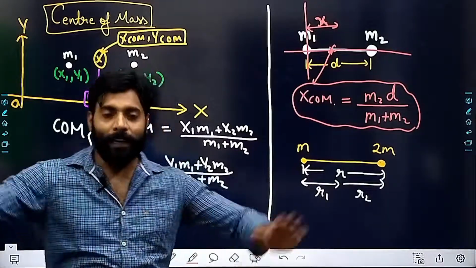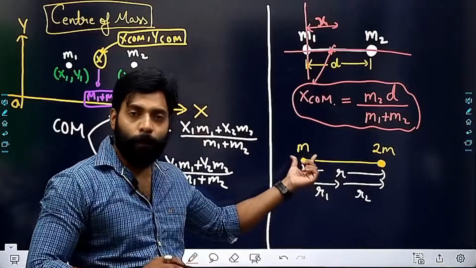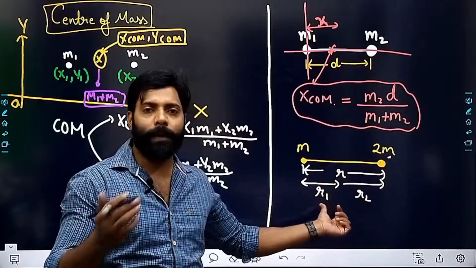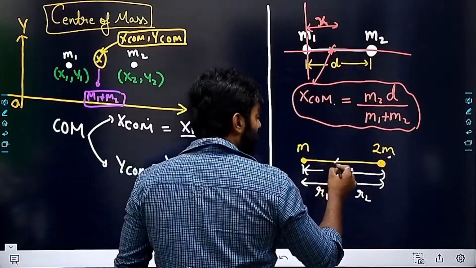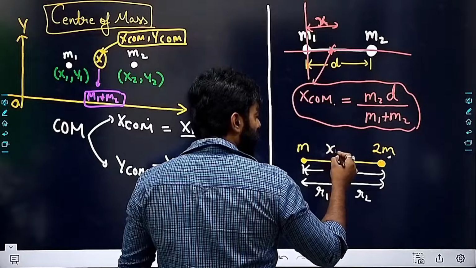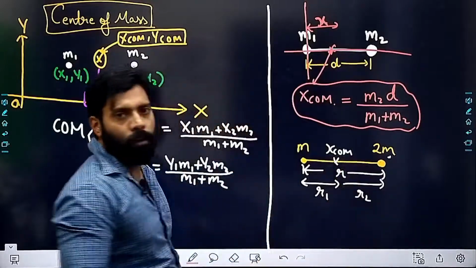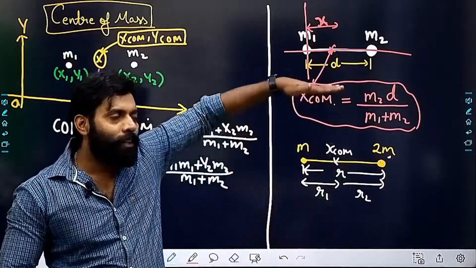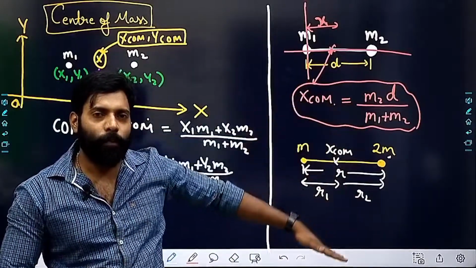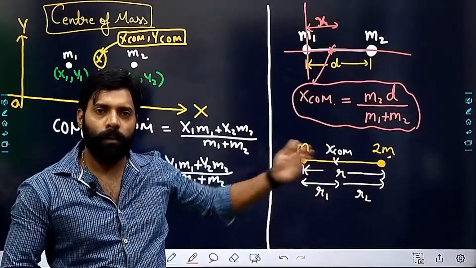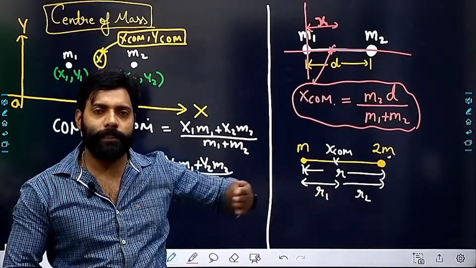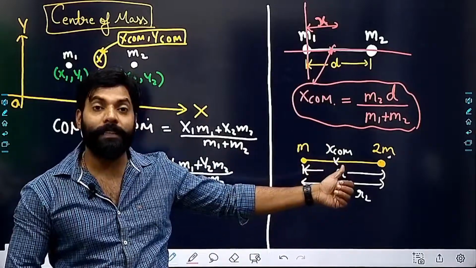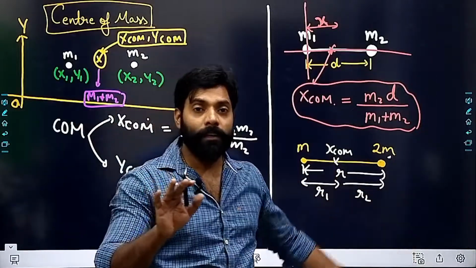Find out, if the mass is m here and the mass is 2m, then what will be the center of mass? Xcm. From here I can say that the Ycm, the center of mass in the y-axis, will be 0. It will only move in the x-axis. The y-axis will not move. So that's why I am only calculating the center of mass in the x-axis, right?